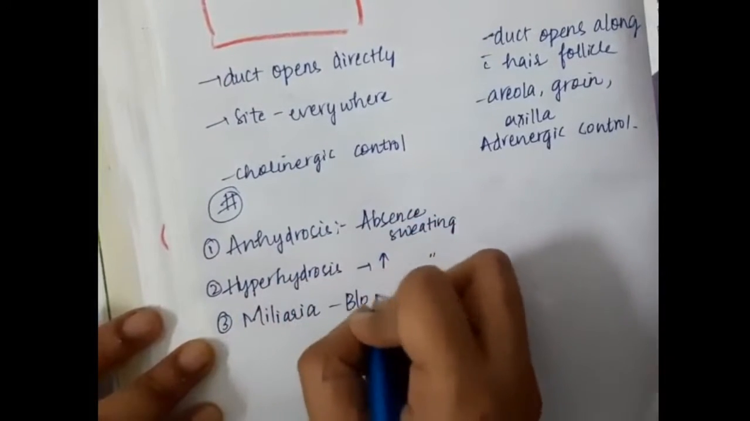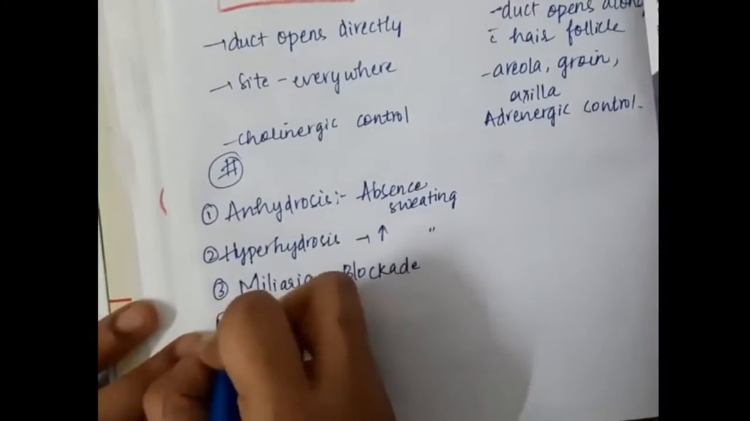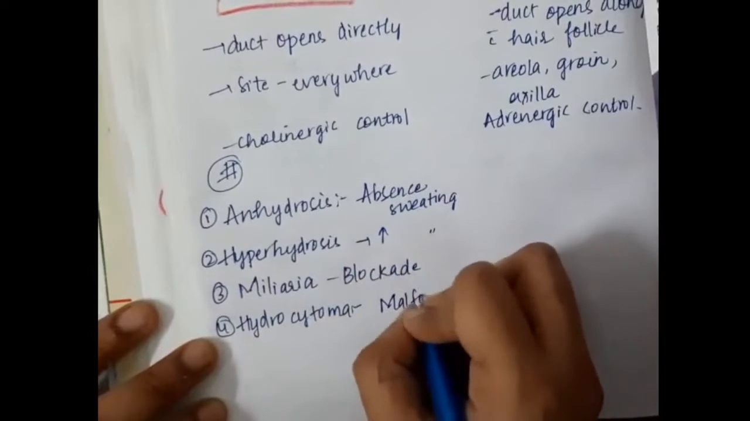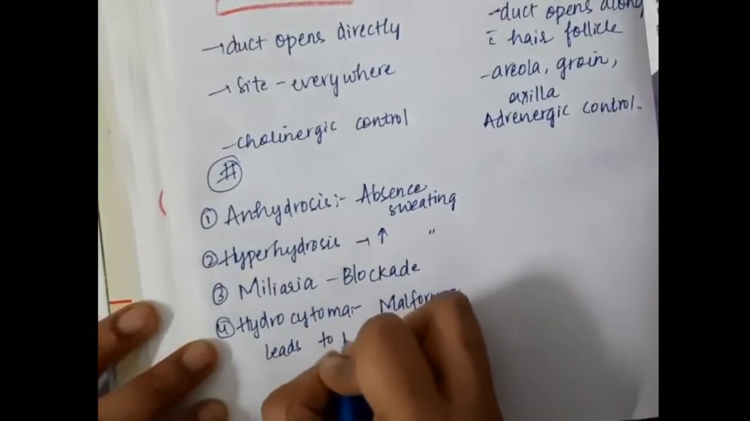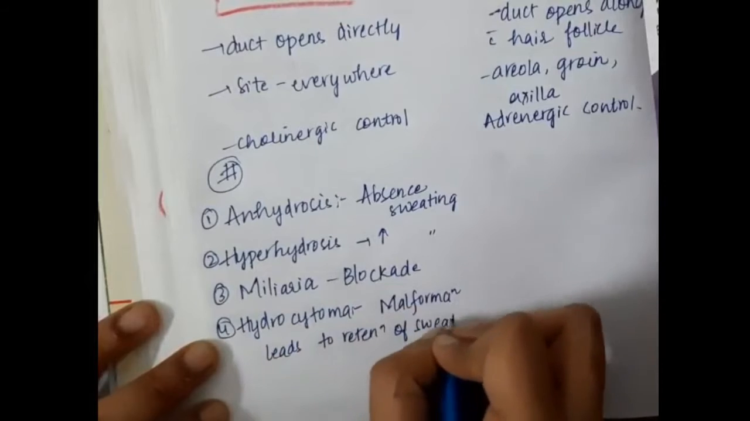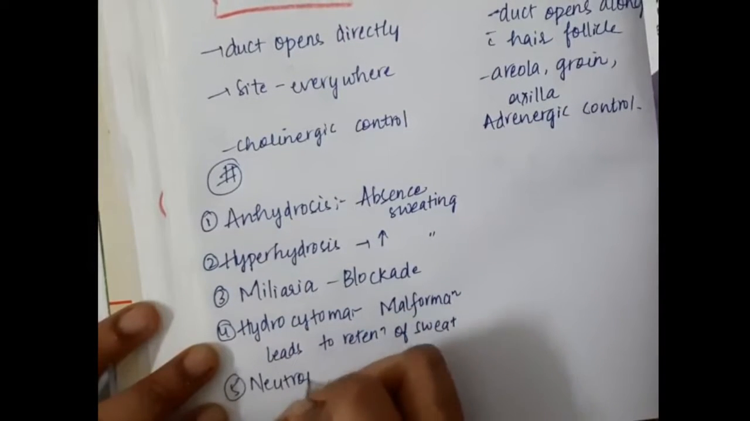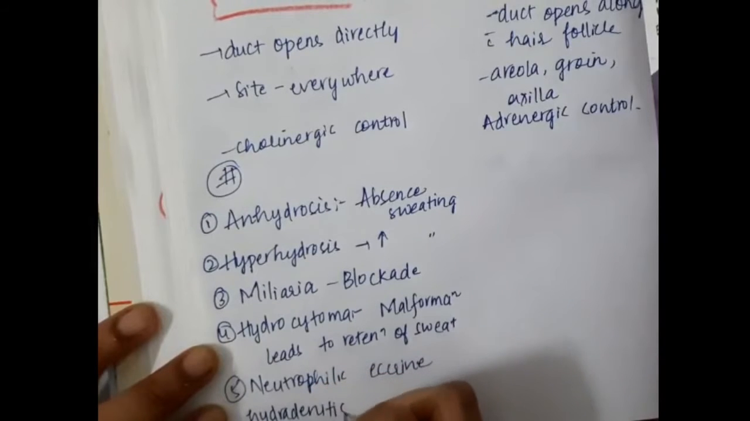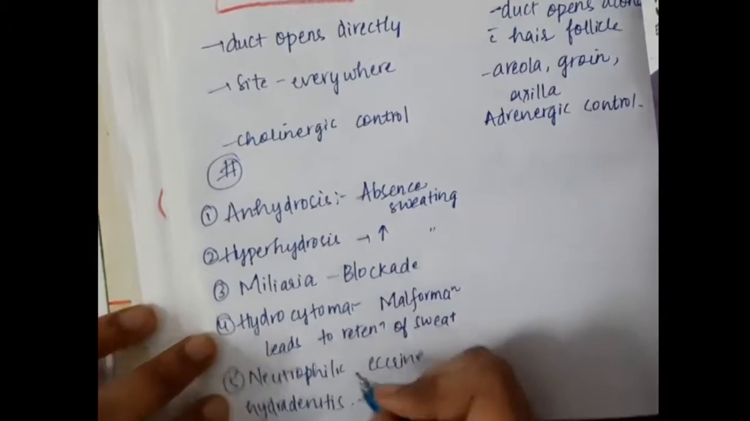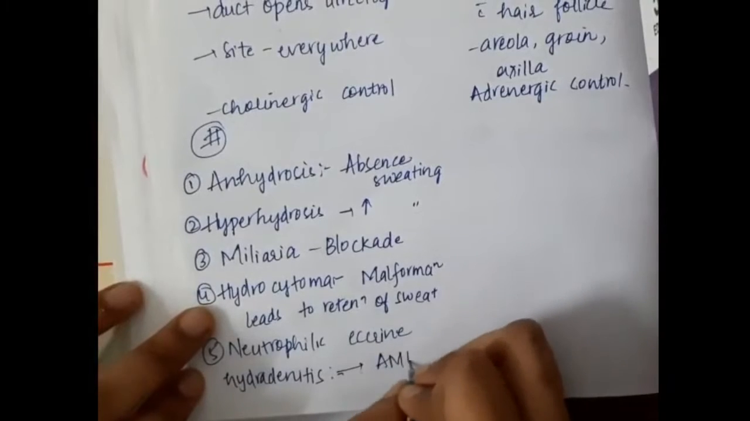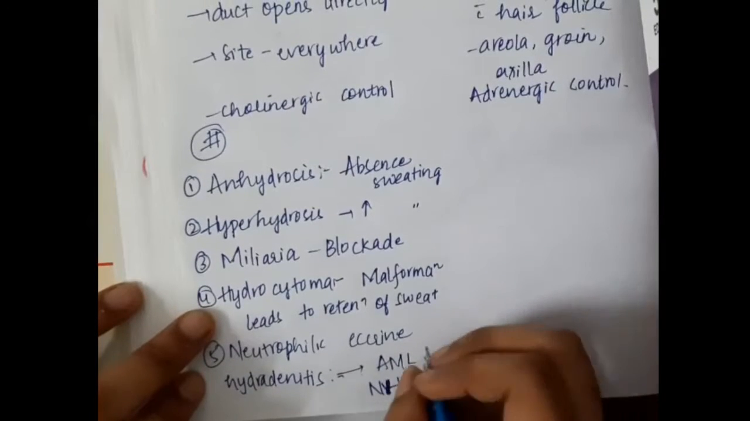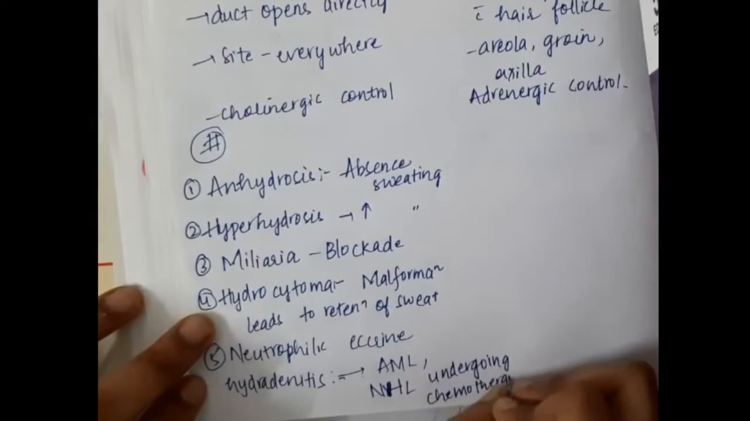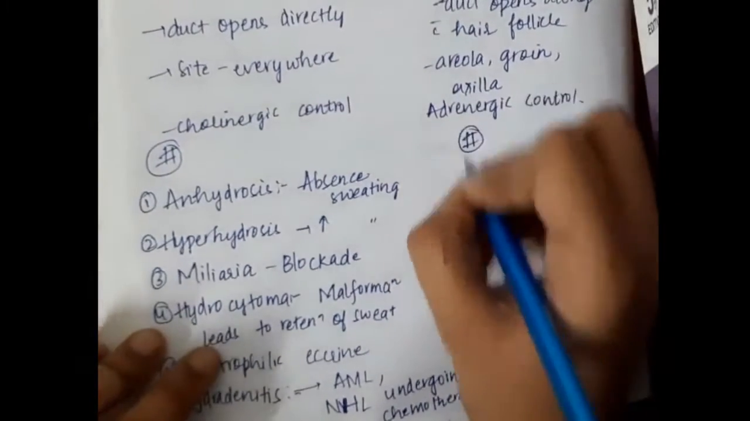Miliaria, in which blockade of the sweat gland duct is seen. Then we have hydrocystoma, where malformation leads to retention of the sweat. Then we have neutrophilic eccrine hidradenitis. This includes acute myeloid leukemia, and it also includes non-Hodgkin's lymphoma undergoing chemotherapy.